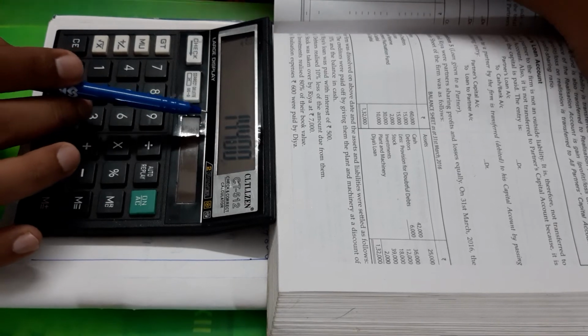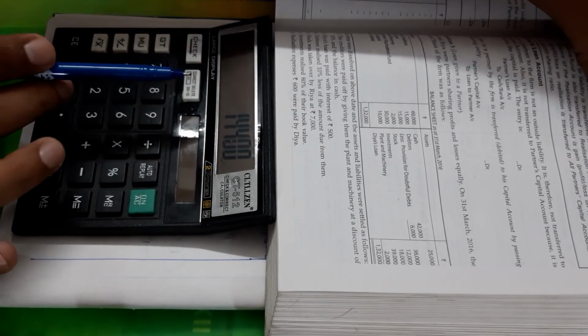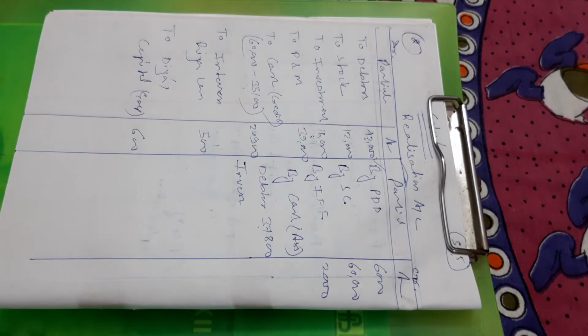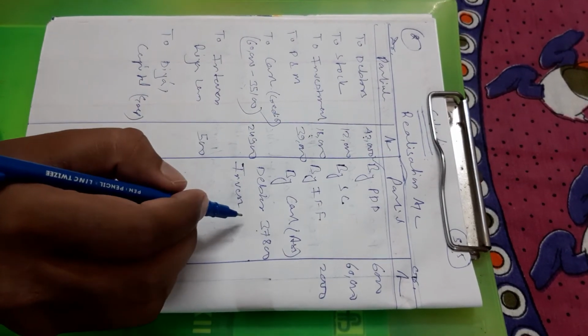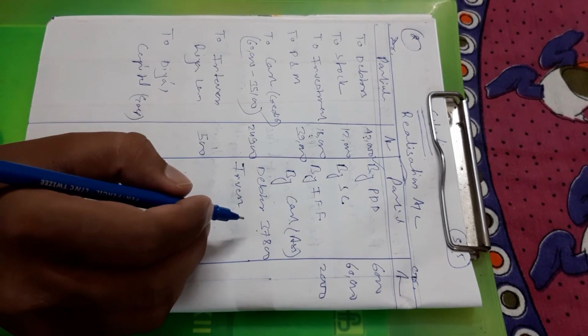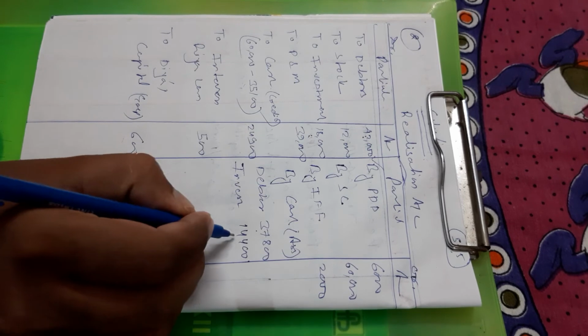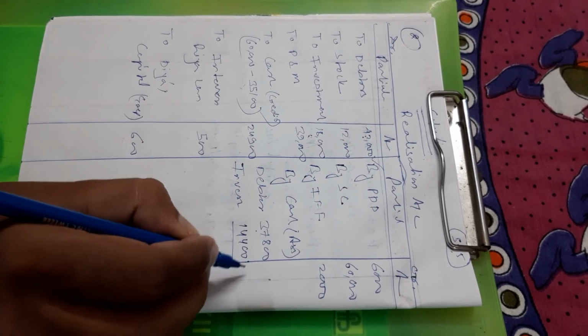Understand? Here you will write 14,400. You will add it: 52,200.